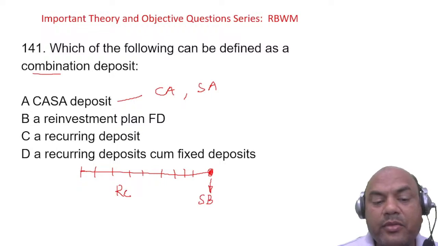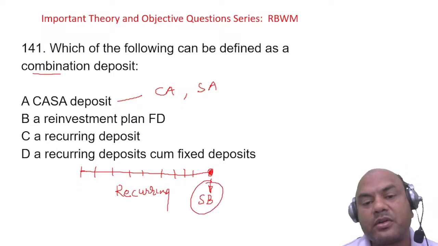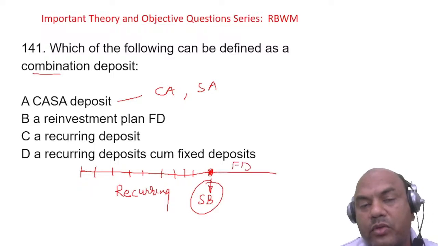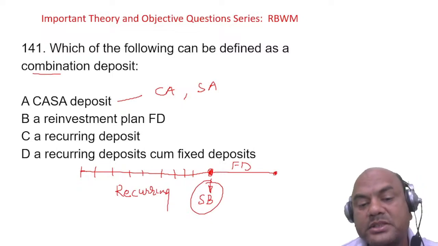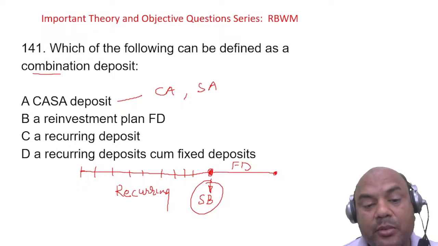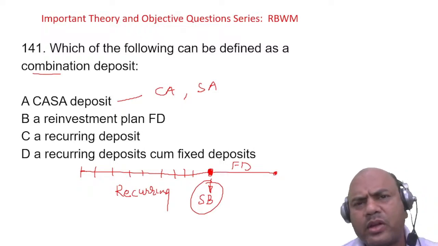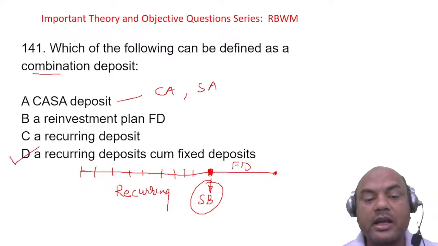But what is recurring cum FD? On maturity, this amount won't be transferred to my savings account. This amount will be made into an FD for a future 1 year, 2 years, whatever the tenure. It is combined and added to the recurring deposit. This is known as recurring deposit cum FD. Otherwise, in a normal recurring deposit, the maturity amount is transferred to the savings account. But here it is continued as an FD at whatever rate is applicable at that time. So this is known as a combination deposit: recurring deposit cum FD.